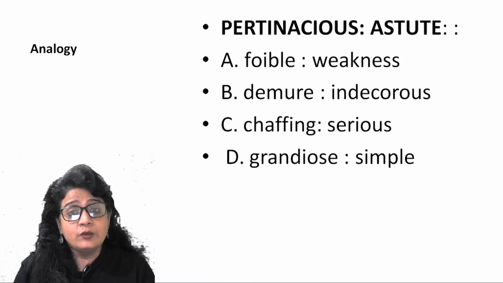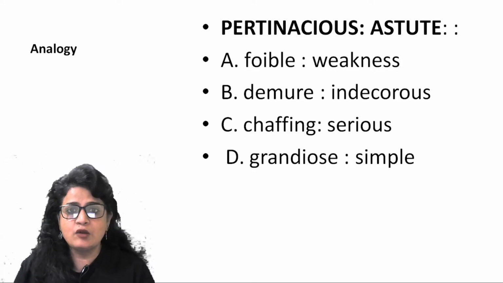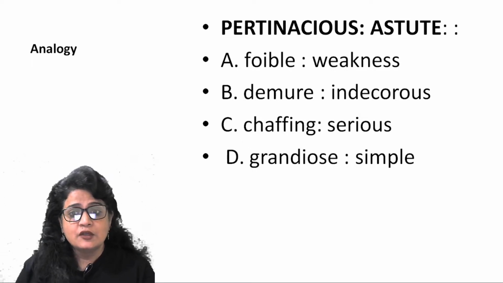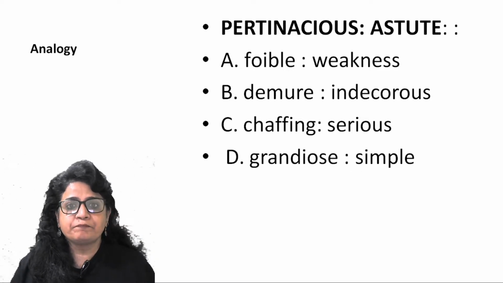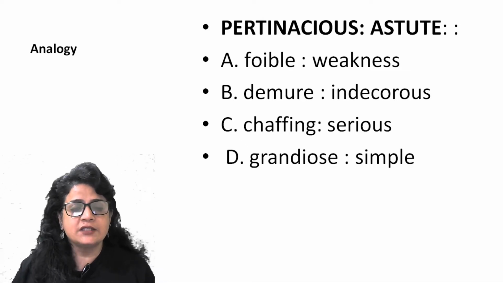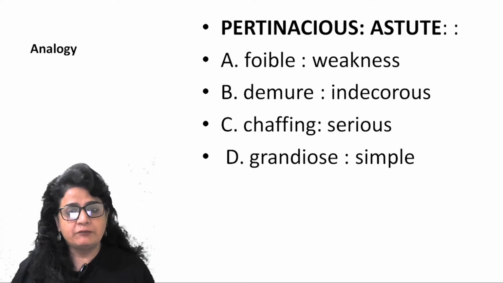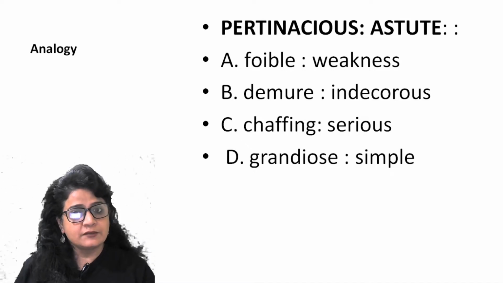The foible and weakness, demure and indecorous, chaffing and serious, grandiose and simple. Again, you need to know the meaning of all these words. So grandiose, let's start with D. Grandiose is something which is kind of show off. So grandiose style is big, showy, kind of flowery, right? So grandiose manner, that means the person gives too much importance to himself, right? Simple is modest, so they are opposite.